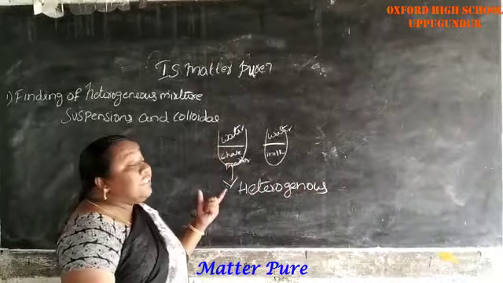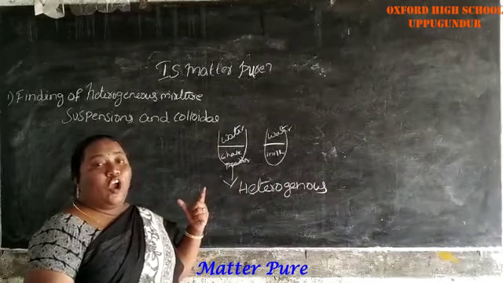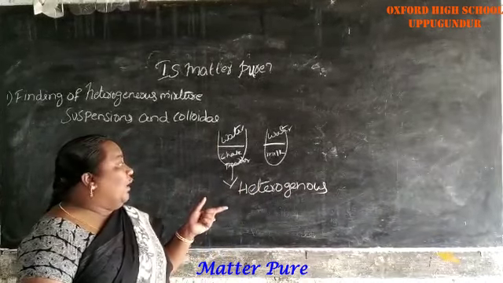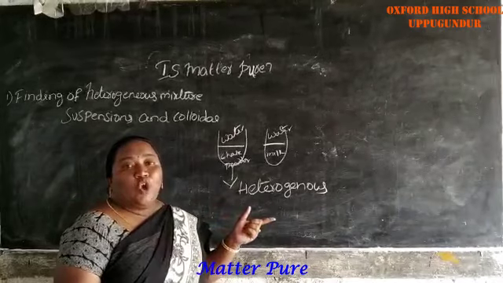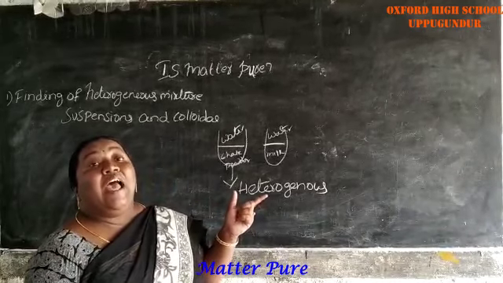So it is called a suspension. Suspension means a mixture in which solids do not dissolve in liquids.